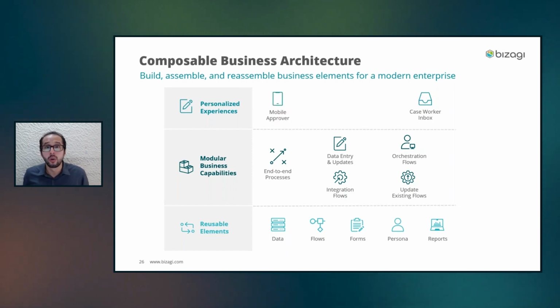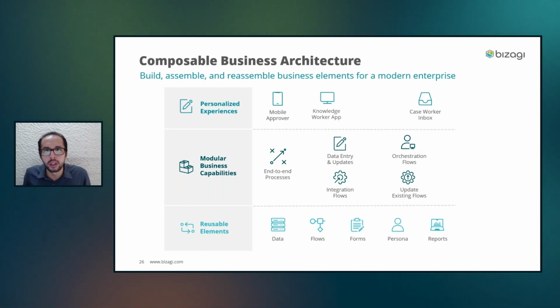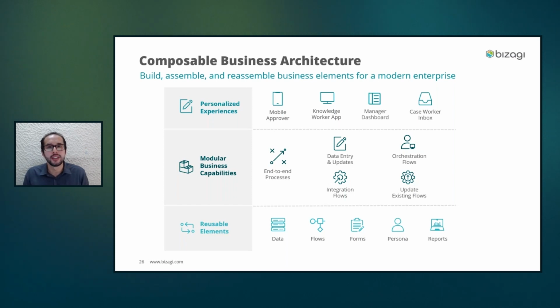So it means that now the Caseworker Inbox is not going to be the only experience that we can provide. We can also provide a new experience for someone that is working from a mobile device and that usually just needs to do some approvals. Or we're offering new applications for the knowledge worker that is working constantly based on information to take actions and modify elements there. Or manager dashboards. So this is the new picture with Bizagi Spring 2023.